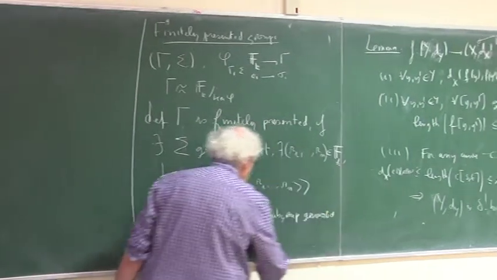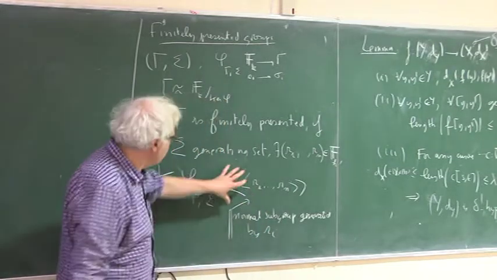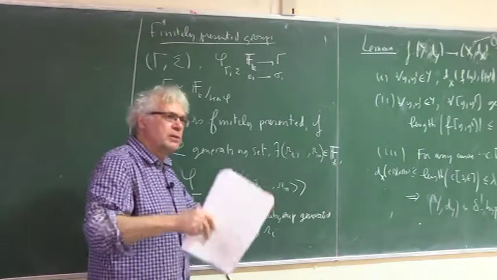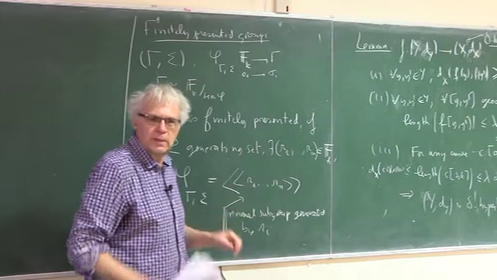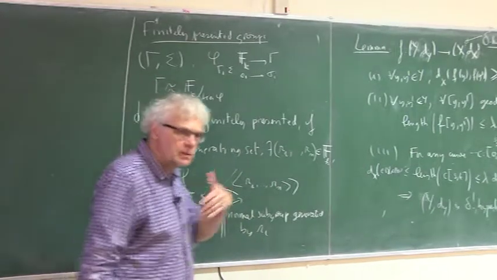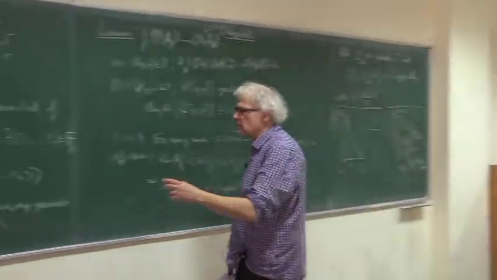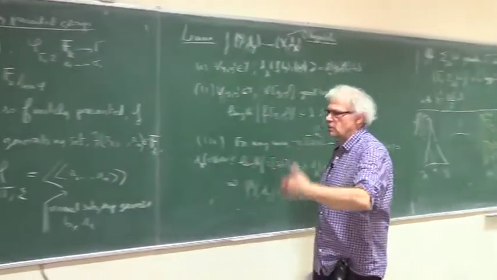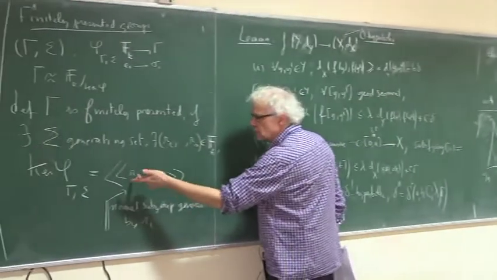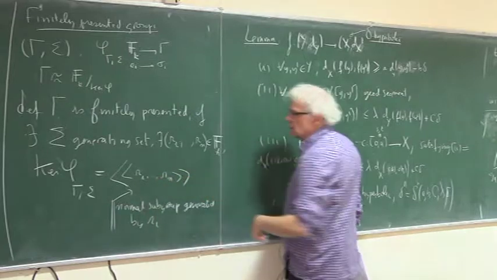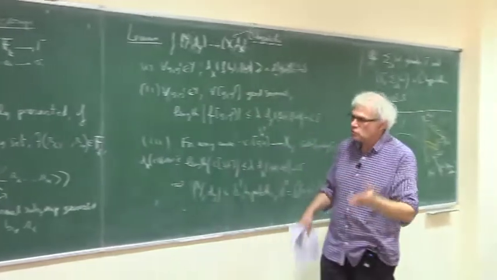Typically an element of this group is just a product of conjugates of these elements. So it's very different from finitely generated. Elements in this group can be expressed as a finite product of conjugates of these, etc. You choose a list of elements here, and you take the product of conjugates.